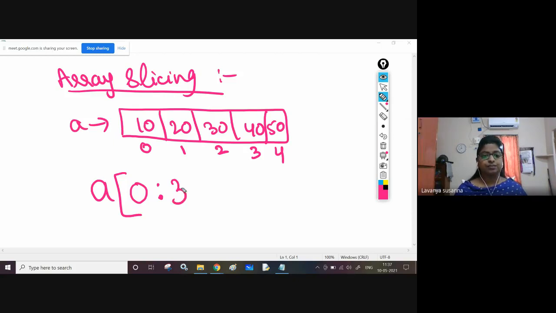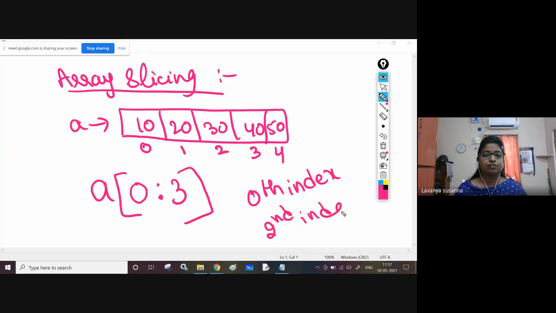2 plus 1, 3. Now from the 0th index element to the second index element, it will display 10, 20, 30. See, you are giving 3, but it won't display the third index element. Remember that the right side index must be plus 1. So it will display the 0th index element up to the second index element. Next, step value. Let us see step value.